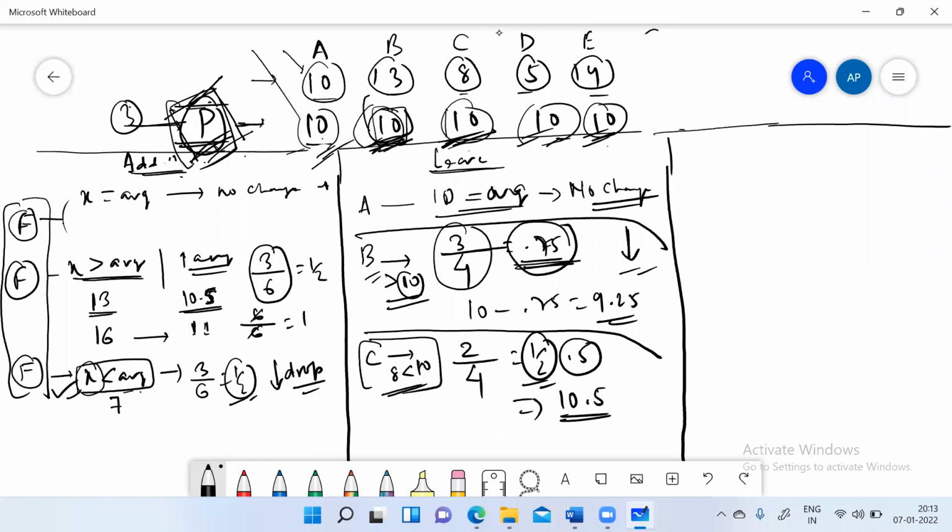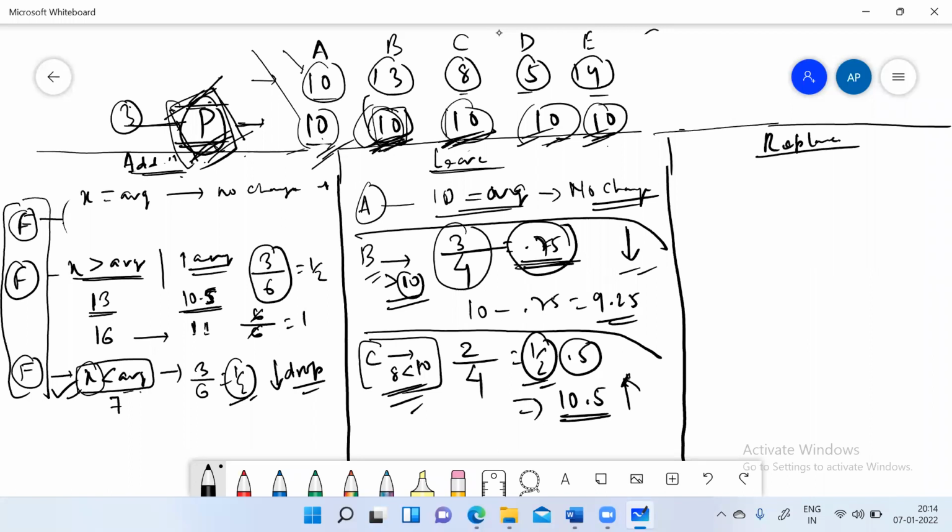average of the remaining group will rise. Okay? And this is all change which is possible when someone is leaving the group. If any value leaves the group, either it can be equal to average, or it can be greater than average, or it can be less than average. Okay? So now we'll talk about the replacement.